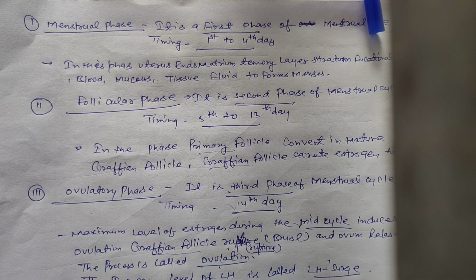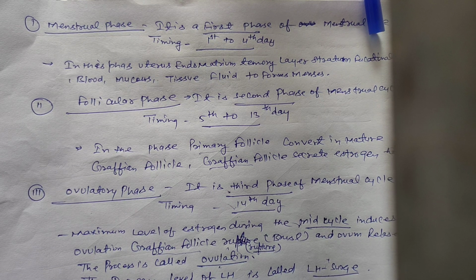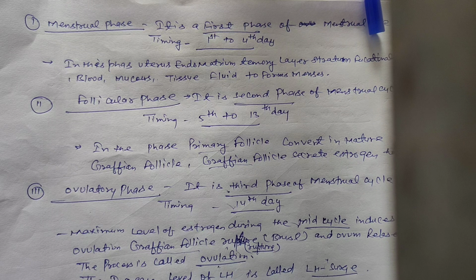And last is the post-ovulatory phase. It is the last, or fourth, phase of the menstrual cycle. Timing is the 15th to 28th day.